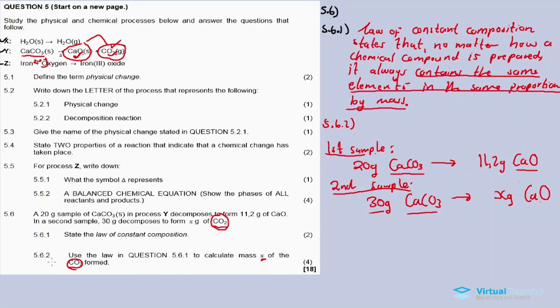In 5.6.2 we want the mass of carbon dioxide.